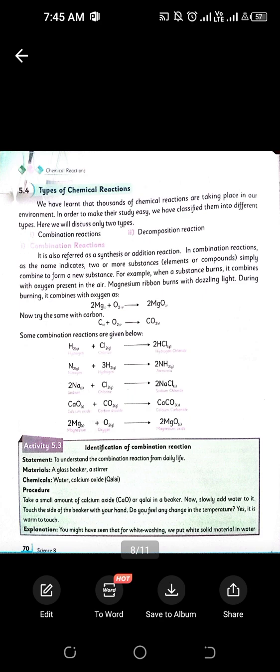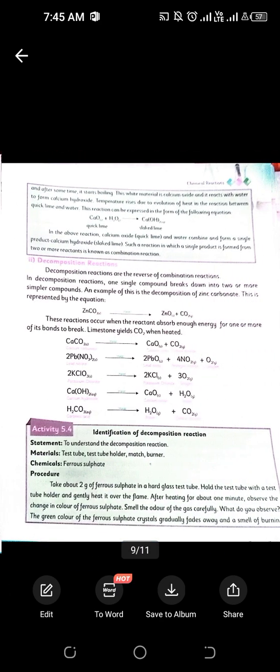There are many examples, like H2 plus Cl2 gives 2HCl, which is hydrogen plus chlorine gives 2 hydrogen chloride, and all these equations are balanced. There is sodium and chlorine to form sodium chloride, calcium and oxygen to form calcium oxide, and magnesium and oxygen to form magnesium oxide. These are all examples of combination reaction, where there are two reactants and one product.